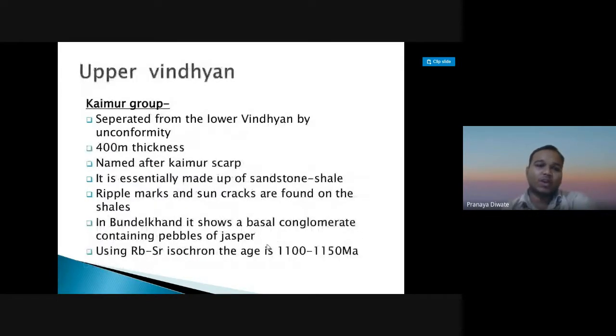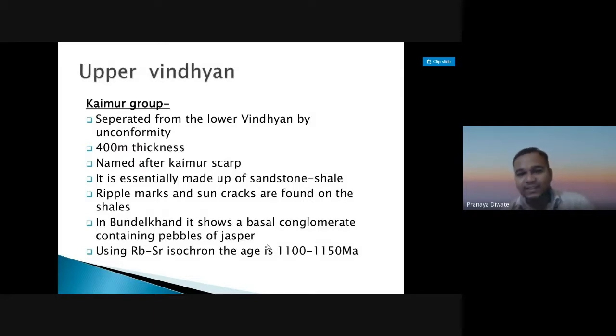Then you have the Kaimur group in upper Vindhyan. The Kaimur group is separated from the lower Vindhyan by an unconformity. The thickness of this one is 400 meters. It's named after the Kaimur scarp.